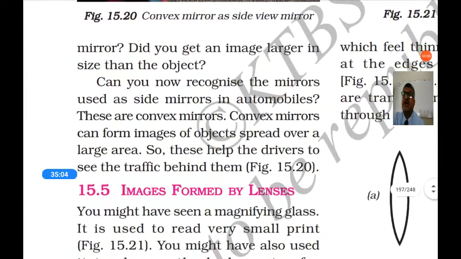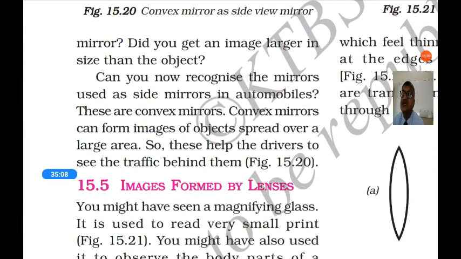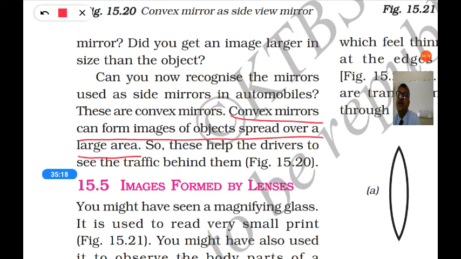Can you now recognize the mirrors used as side mirrors in automobiles? These are convex mirrors. Convex mirrors can form images of objects spread over a large area, so a large area at the back is seen in the mirror. These help the drivers to see the traffic behind them.